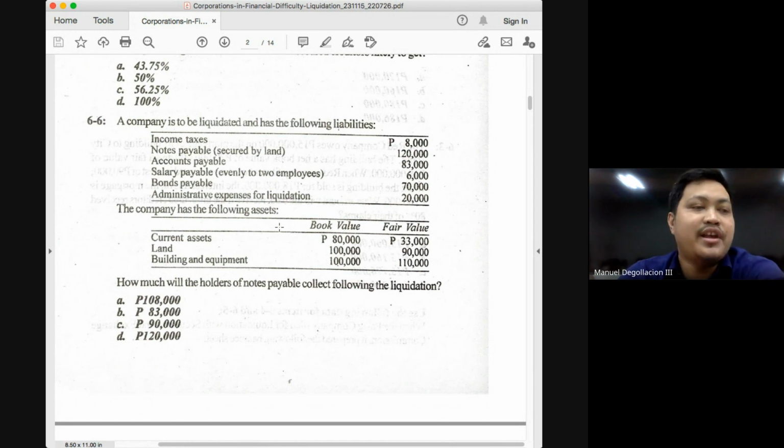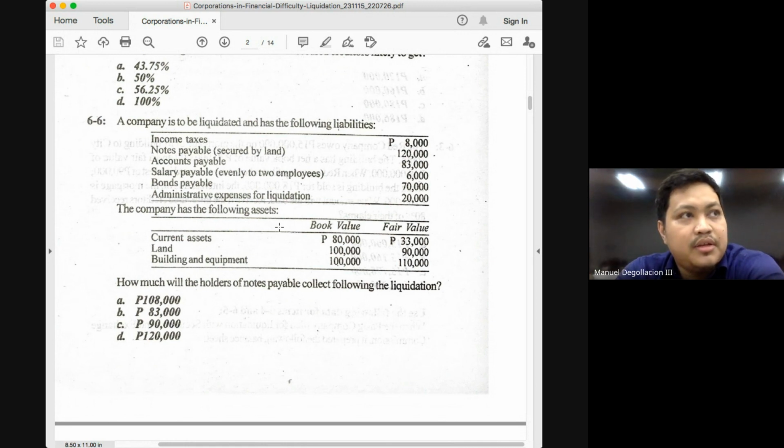Why is our answer here not letter C? Won't it be paid 90,000 from the value of the land? Yes, but the remaining 30,000 portion will still be paid based on the recovery rate. It will participate in the distribution of all the other remaining assets. Why is our answer not 120? Because the liability is not fully secured. So what then do we do?